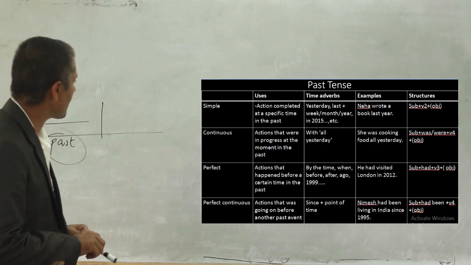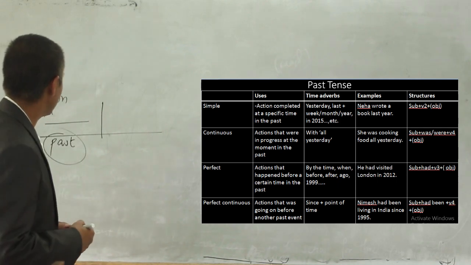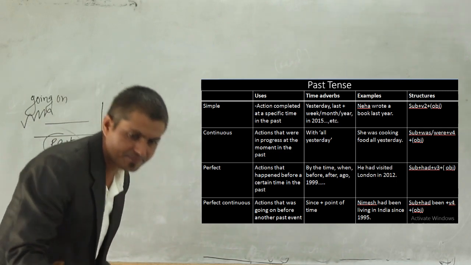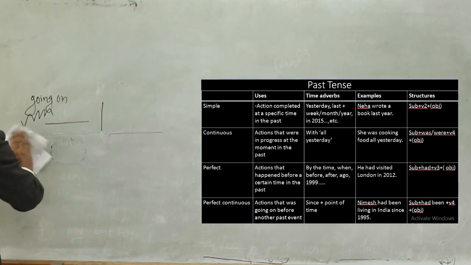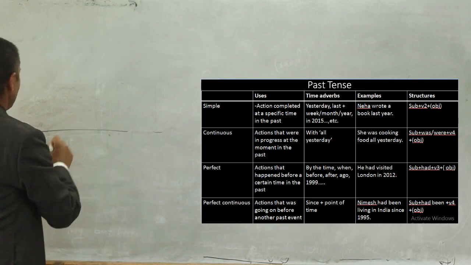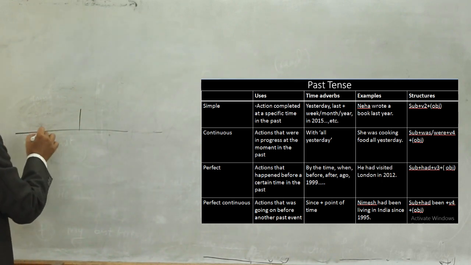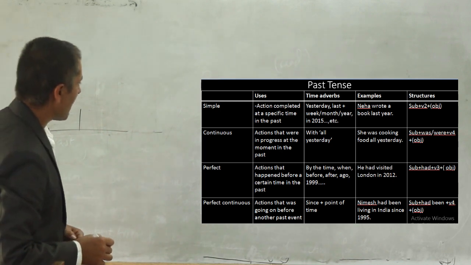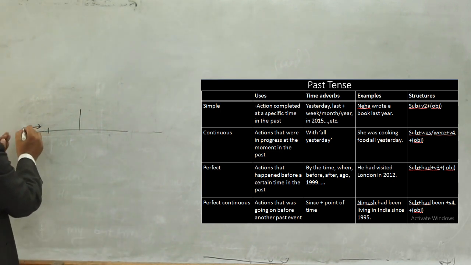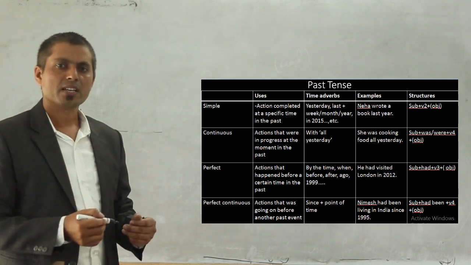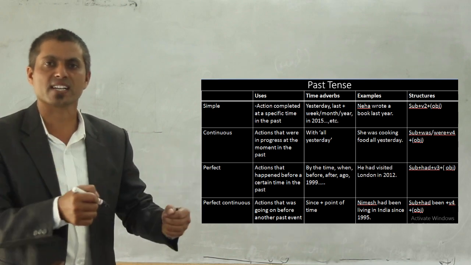Here you can see the past time, the present time, and the future time. At any specific time in the past, the action given here had happened before that certain time. Before this certain time, the action was already completed. At present time, no effect, no result left.